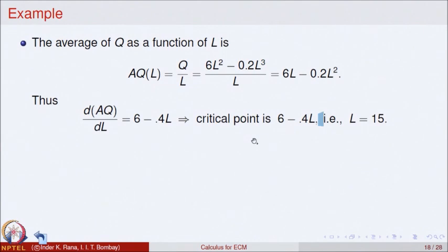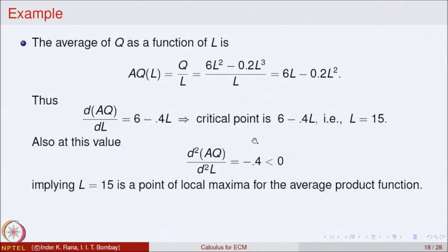When the labor is 15, the average production as a function of labor will be maximum for L equal to 15. Also, at this value, why will it be maximum? Because if we analyze the second derivative for this,